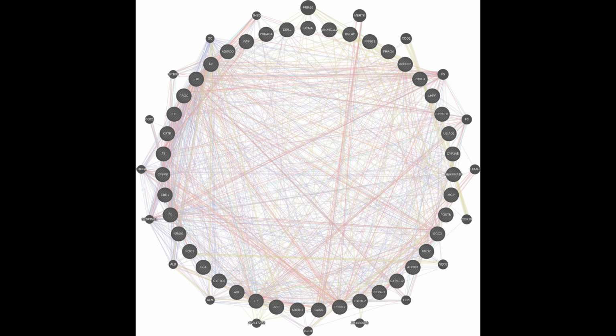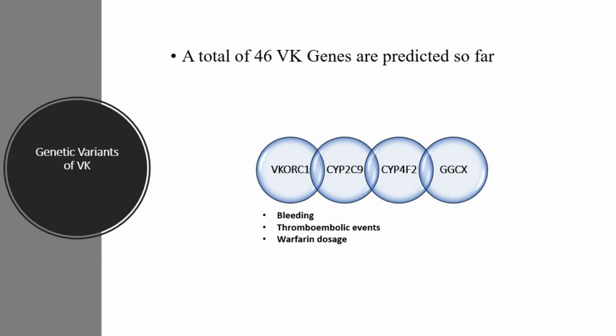A total of 46 vitamin K related genes are predicted so far, and they play a major role in bone development and tissue calcifications. Genes are associated with a number of comorbidities such as cardiovascular disease, chronic kidney diseases, lupus, and liver diseases. The key genes of the vitamin K pathway are VKORC1, CYP2C9, CYP4F2, and GGCX. CYP2C9 and VKORC1 are the primary genes known to influence warfarin dosing. These candidate genes are responsible for bleeding, thromboembolic events, and warfarin dosage.